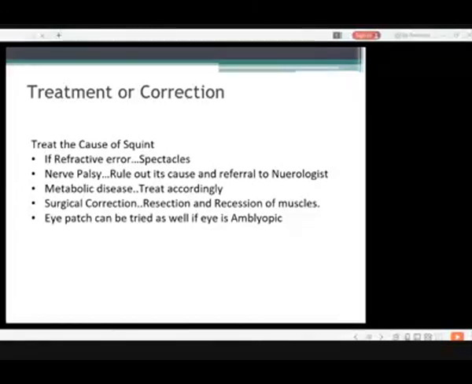And the other thing is amblyopia. Amblyopia is a condition in which there is no organic disease in the eye, but the patient has decreased vision. Amblyopia can occur due to squint or due to any cataract or lid tumor, which obstructs the visual pathway and deprives the eye of the external world, and which results in amblyopia.